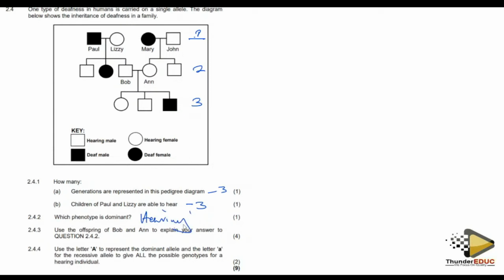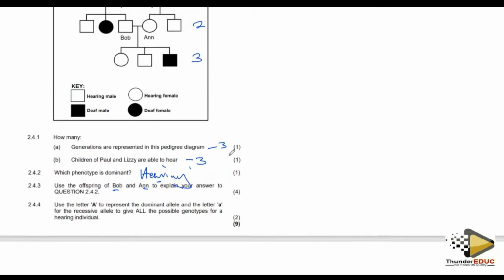Hearing. Yes. And then use the offspring of Bob and Anna. Oh, Bob and Anna. So it's the same example we have used. Why are you saying that hearing is the dominant allele? As I said, use Bob and Anna to explain your answer.